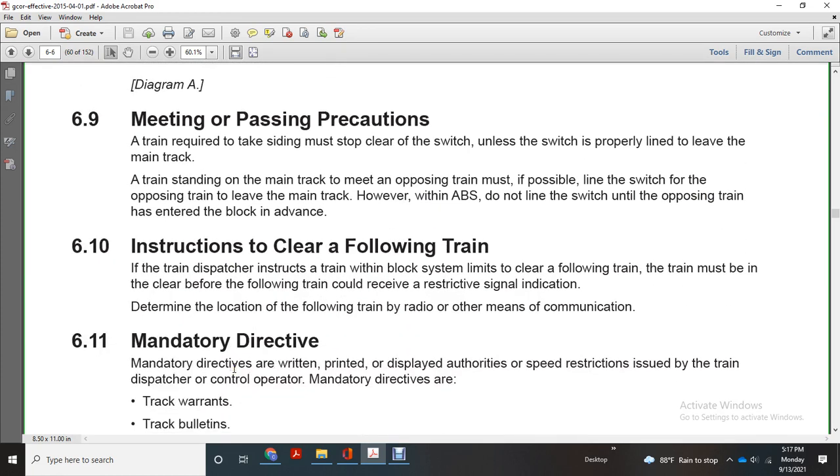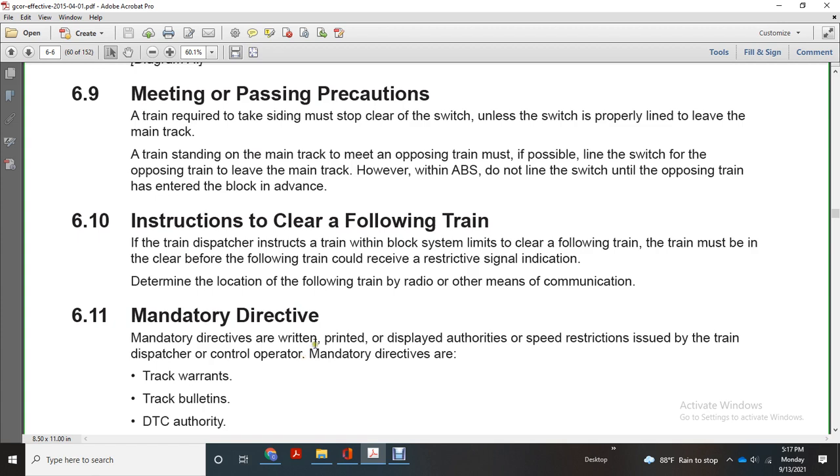Instruction of the clear of the following train. The train dispatcher instructs the train within the blocking system limits to clear the following train. The train must be in the clear before the following train could receive a restrictive signal indication. Determine the location of the following train by radio or other means of communication.